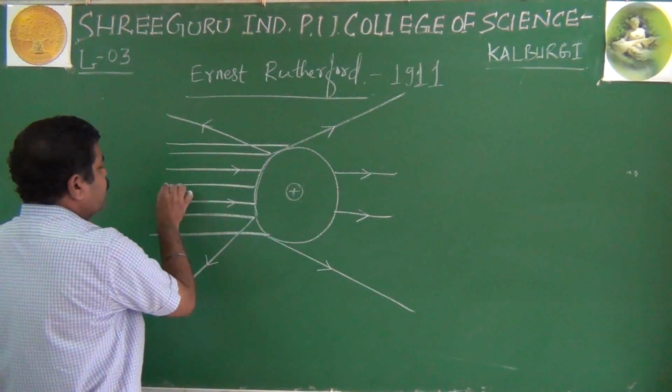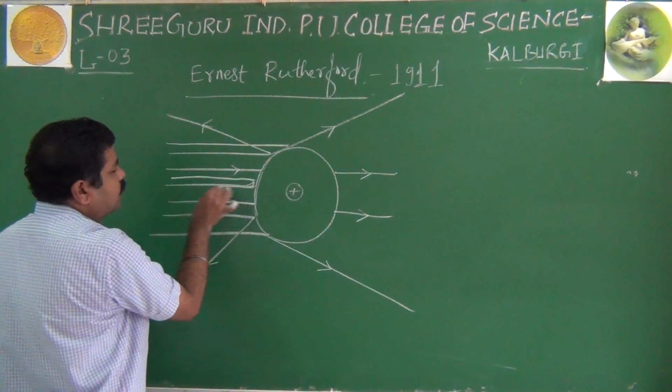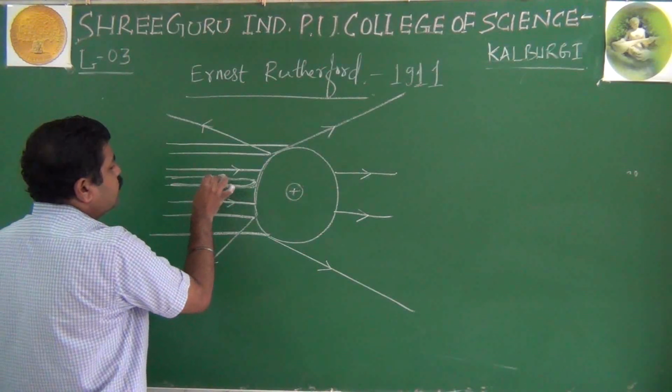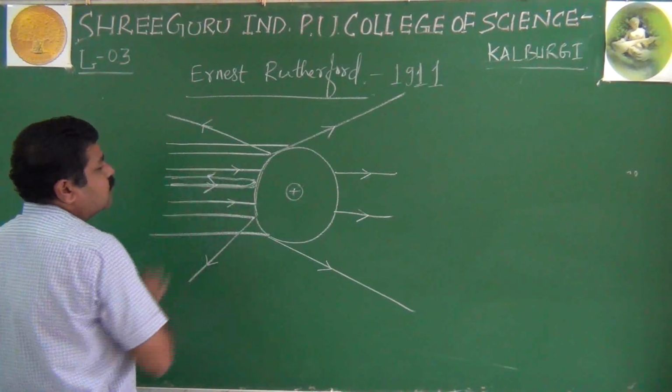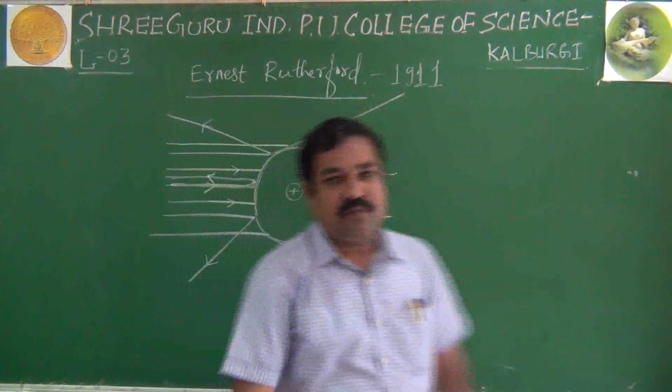And very few, out of 100 only 2, almost retraced their path. This was the observation made.